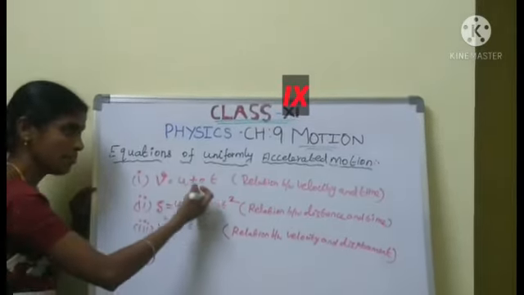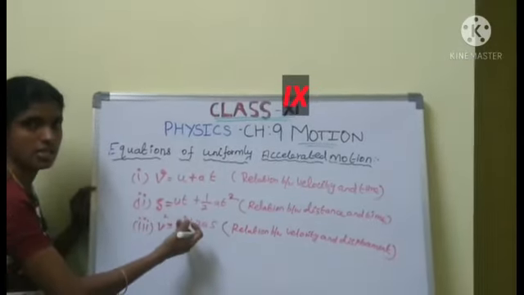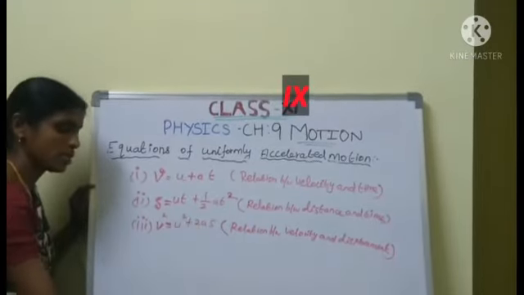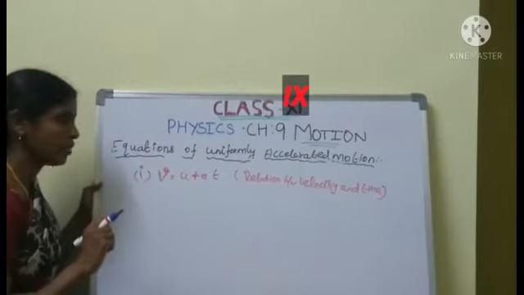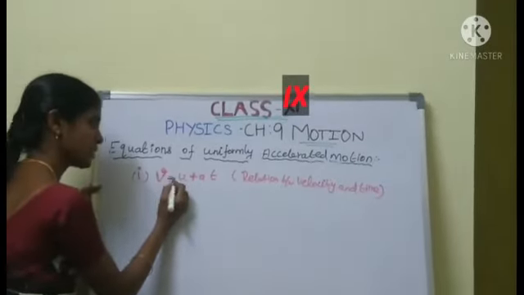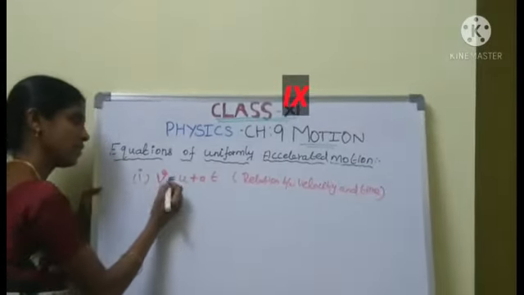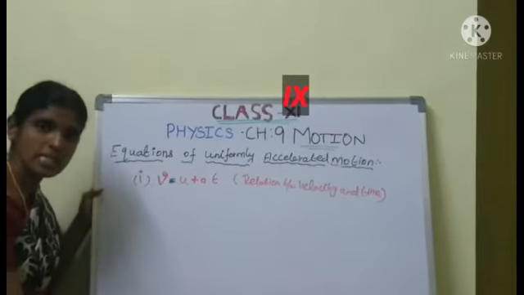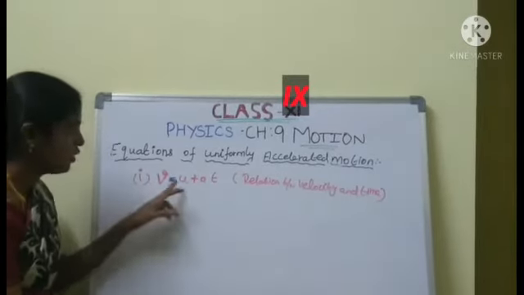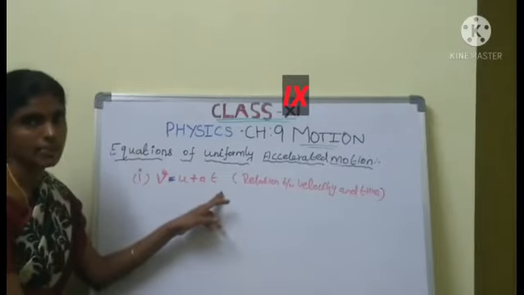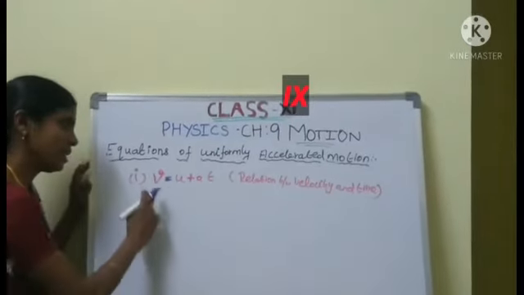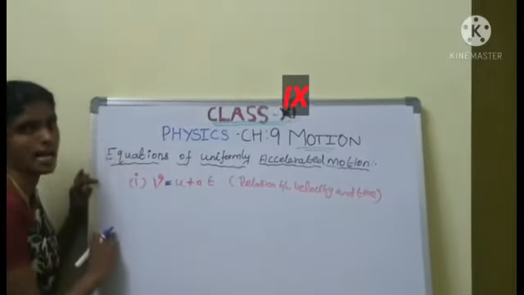How do these three equations come about? Okay, students, now we are going to derive the first equation. What is the first equation? V equal to U plus AT. Relation between velocity and time.